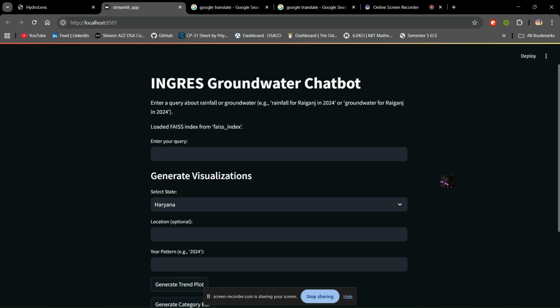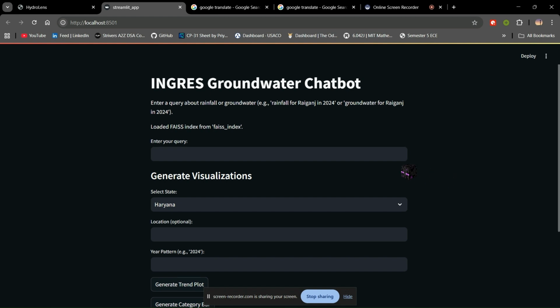For example, if someone wanted to know what the rainfall of Raiganj was in 2024, they would have to first filter the date for the year 2024, and then click on West Bengal, which is the last state alphabetically in India, and then go to the district Uttar Dinajpur, which is the last district alphabetically of West Bengal, and then go to Raiganj, which is the last block alphabetically in Uttar Dinajpur, and then they can access the data of Raiganj. We can imagine how much of a tiresome process that would be.